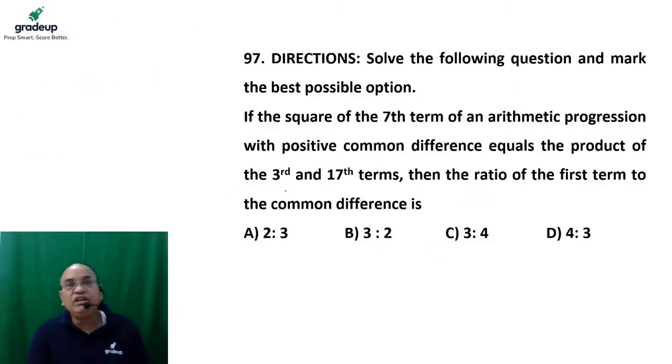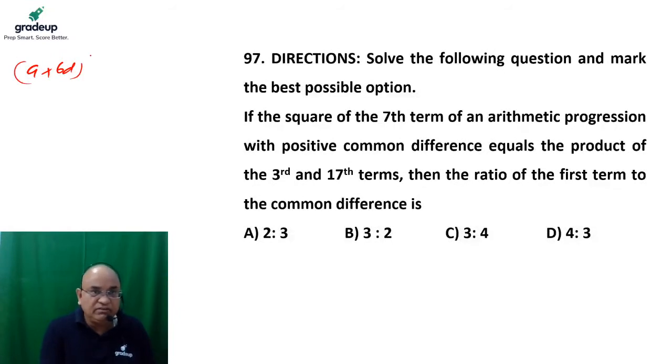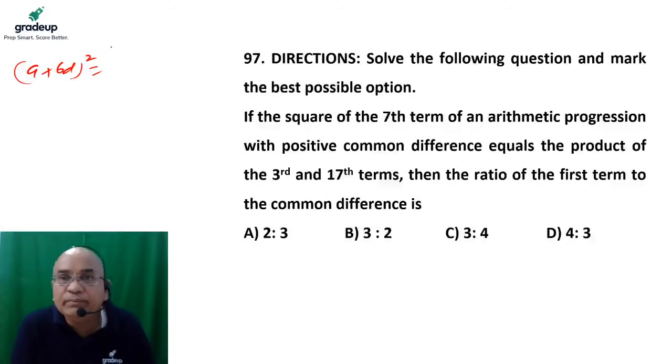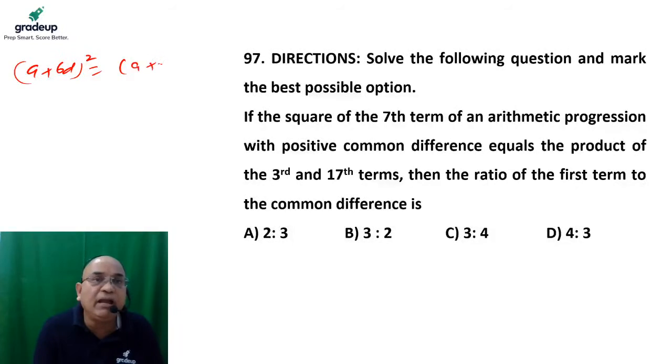Move to the next question. The seventh term of the arithmetic progression is a plus 6d, and the square of it is equal to the product of the third term and the 17th term. The third term is nothing but a plus 2d, and the 17th term is a plus 16d. If we solve this equation, we have to find the ratio of the first term to the common difference, which can be found easily.